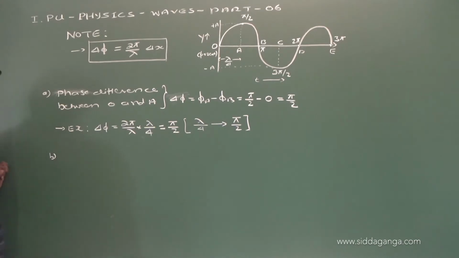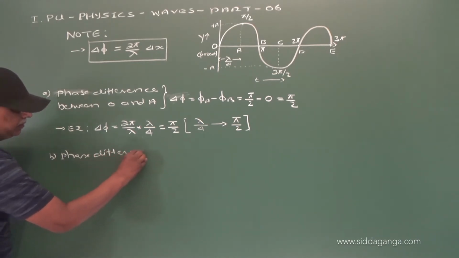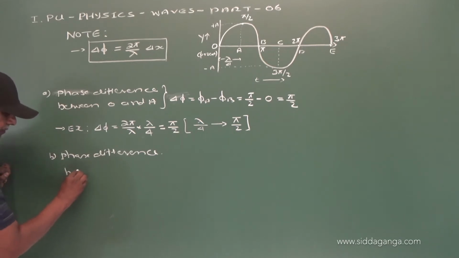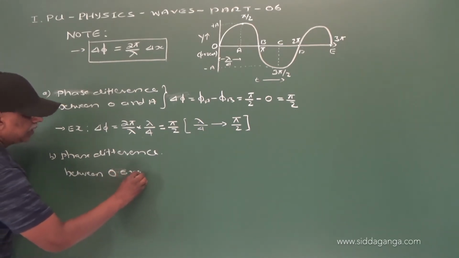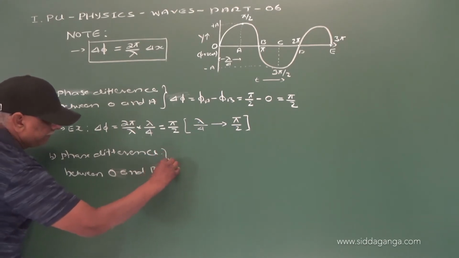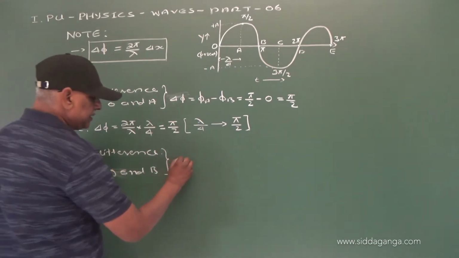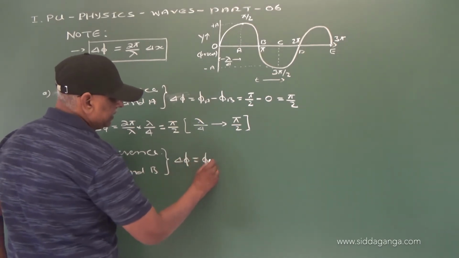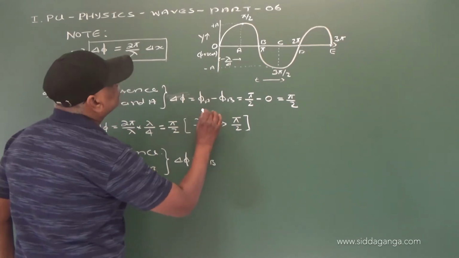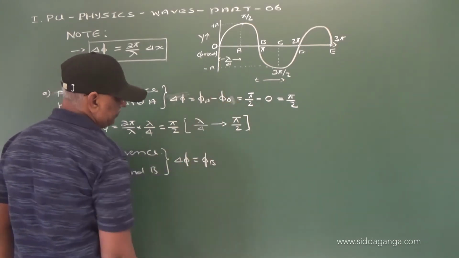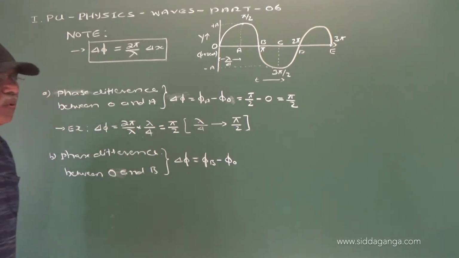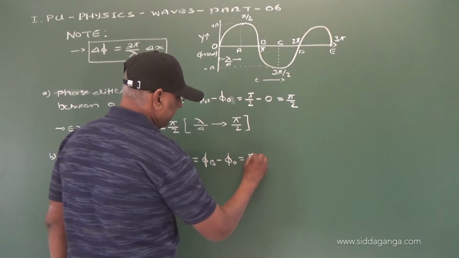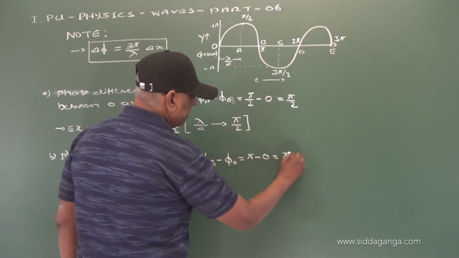Now, let us find the phase difference between O and B. This phase difference delta phi is equal to the phase of B minus the phase of O, that is equal to pi minus 0, that is equal to pi.